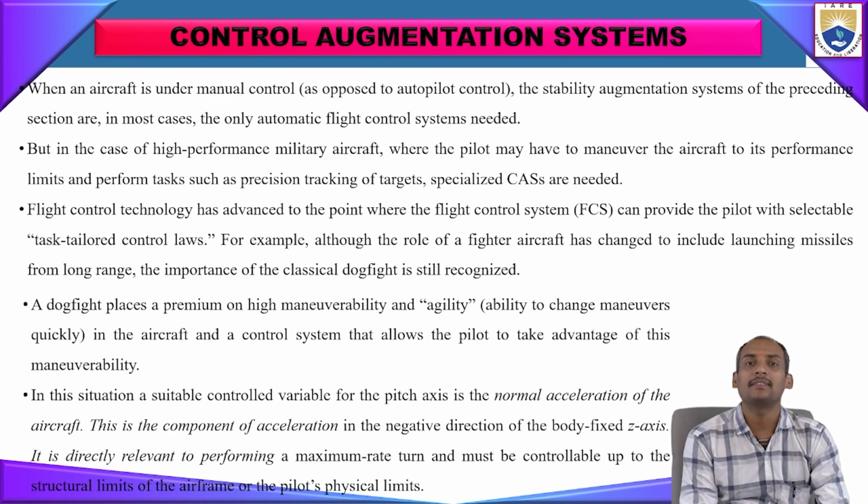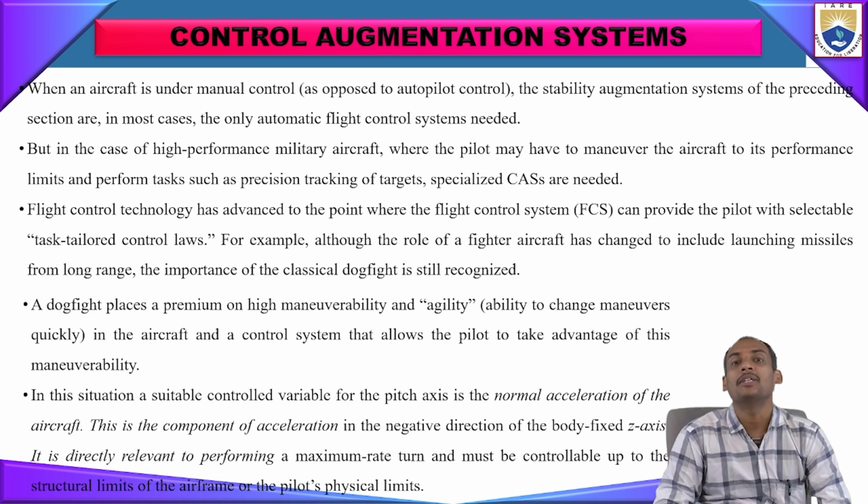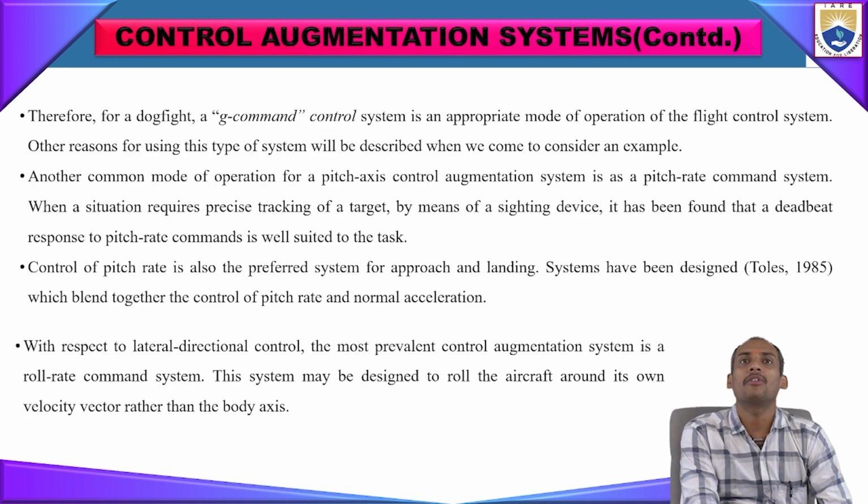Because sudden pull up, sudden pull down and sudden turns are required in the mission profile, we may not be able to control the aircraft very rapidly at that time. So the controlling agent should react very precisely, and for that reason we have installed the control augmentation system. For the dogfight, a G command control system is an appropriate mode of operation.